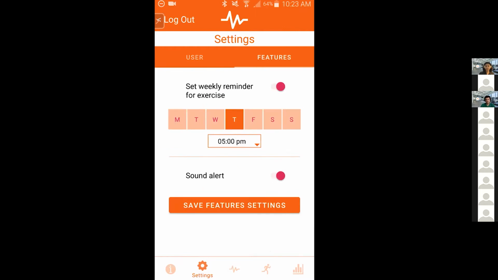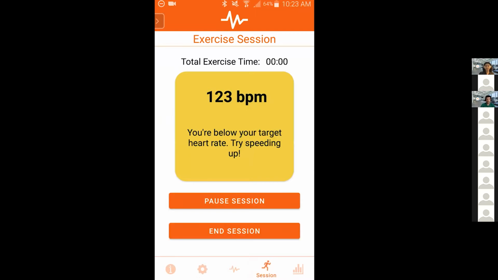All right, I have also come here before in the features page, and I've enabled the weekly reminder and the sound alert. Is that okay? That's great. Why don't we start a session? All right, so I'll start it now. And oh, I hear this beep. I understand that this is the sound alert that I configured in the last page, and it's telling me that I should start exercising a little bit harder. Okay, so heart rate is going up. And yeah, I think I got the hang of it. So I'll end this session now.